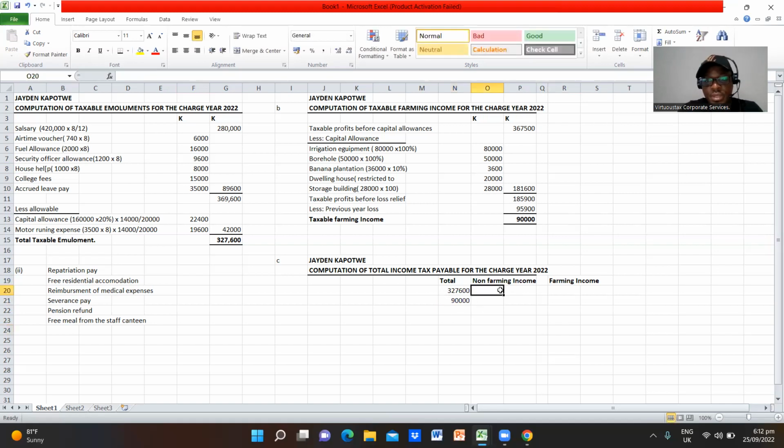So under non-farming, I'm going to put 327,600, and for farming income there is nothing, so I'll put a 0 there, and then I'm going to put 90,000 at the end there.